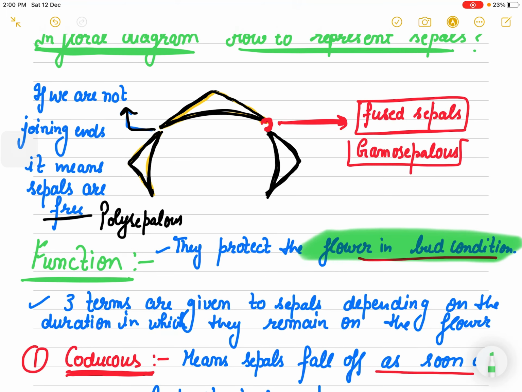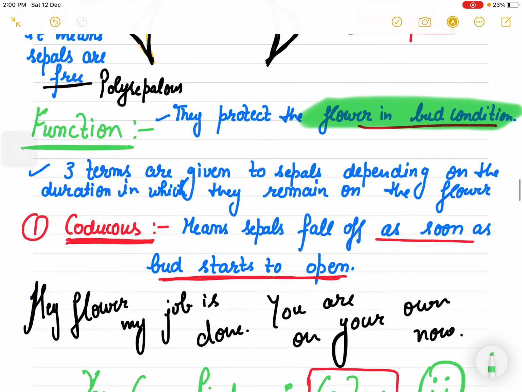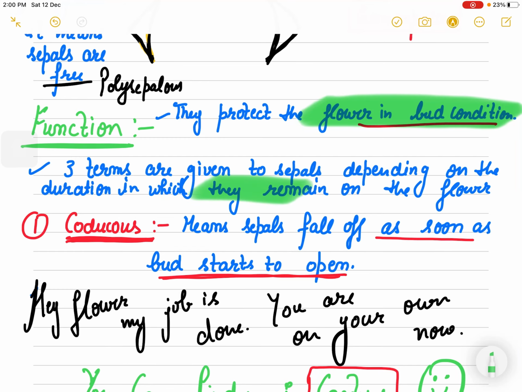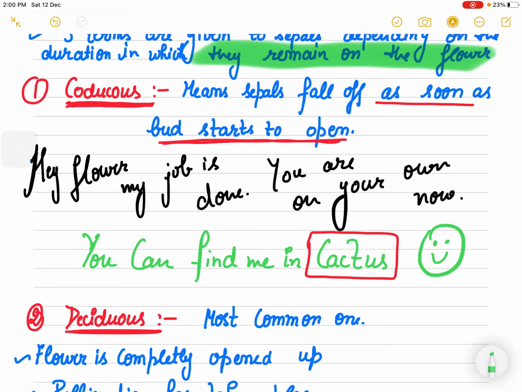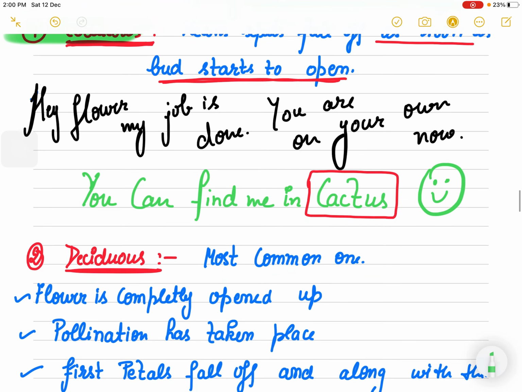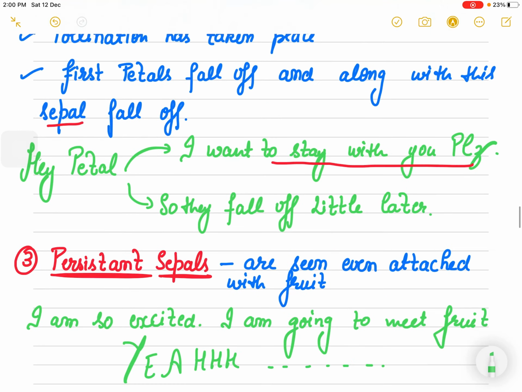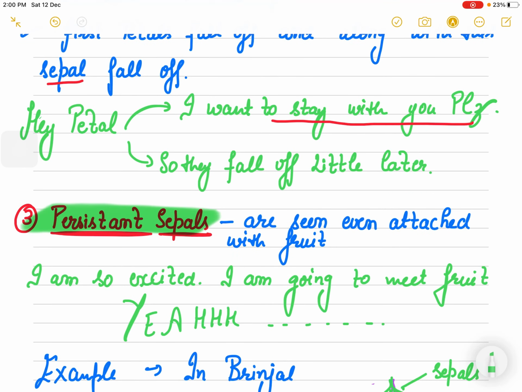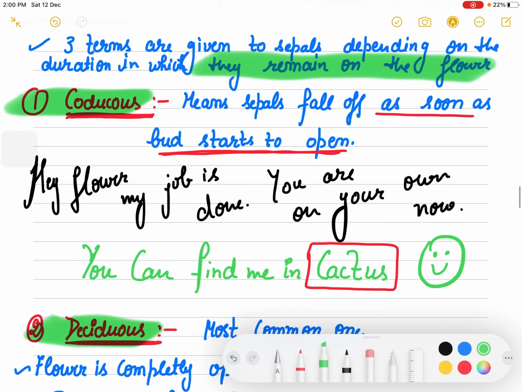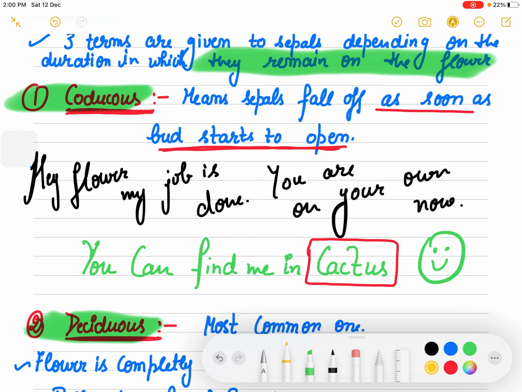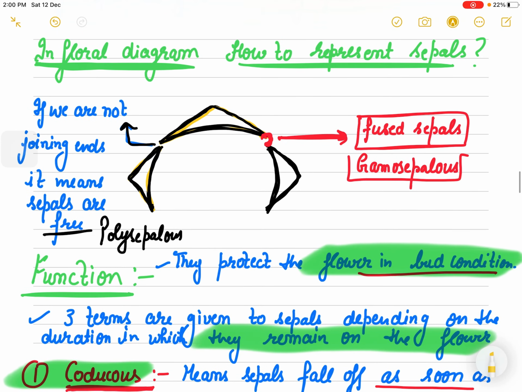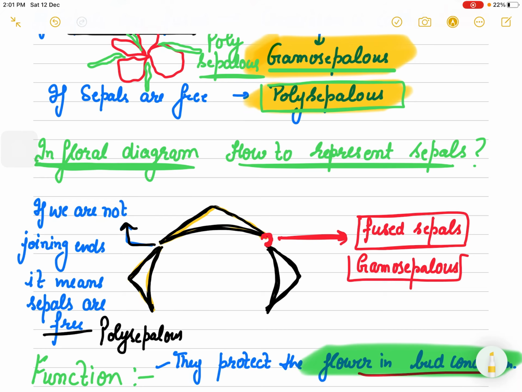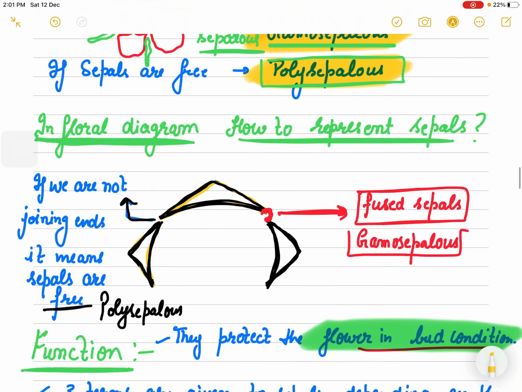But depending on their duration, that is, how long they stay with the flower or plant, there are 3 types of calyx we have. One is caducous, one is deciduous, and another one is persistent sepals. They are very interesting. I am really telling you that you will enjoy learning this. Caducous, we are talking about sepals. And you know that if they are fused, you will call them gamosepalous. If they are free, you will call them polysepalous.